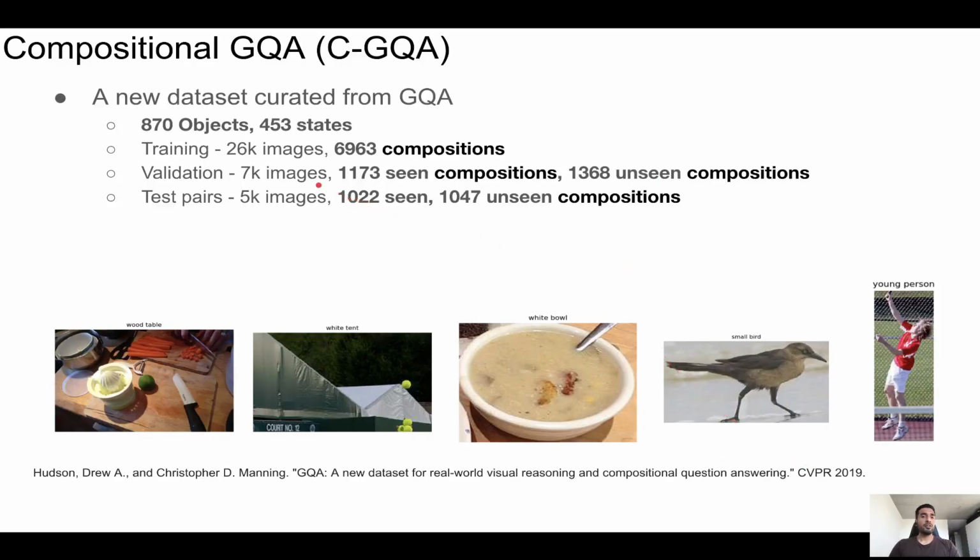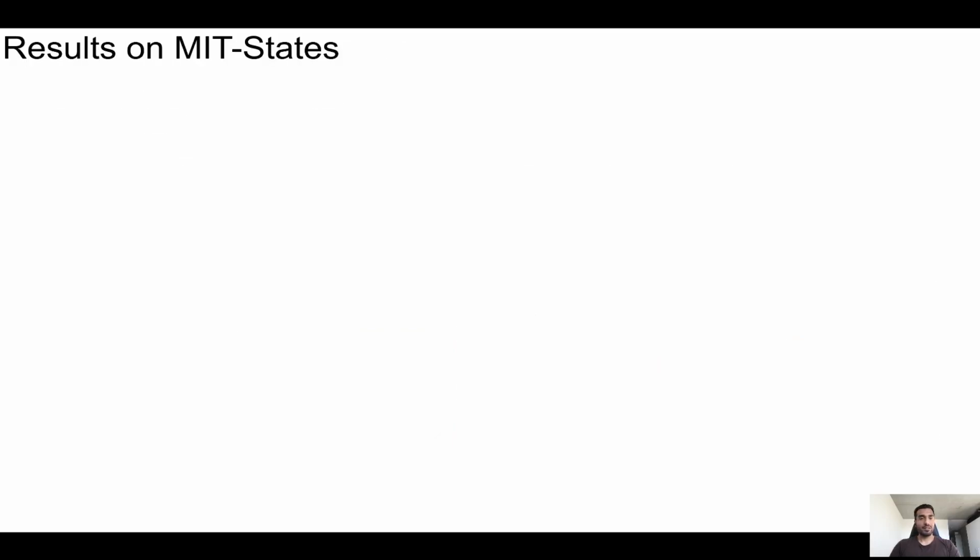We also introduce a new benchmark called Compositional GQA. This dataset is curated from the GQA dataset and contains 870 objects and 453 states. With a composition label space of 9,300, this is the most comprehensive benchmark for this task.